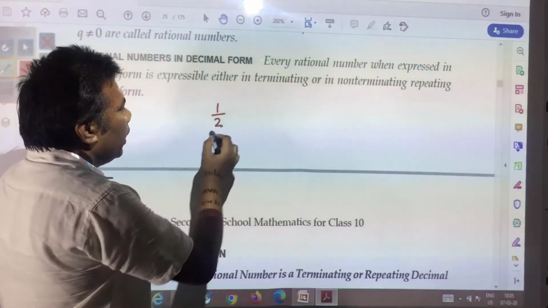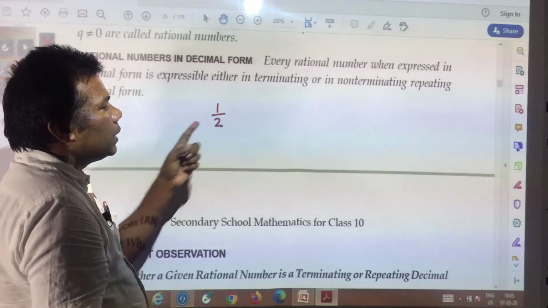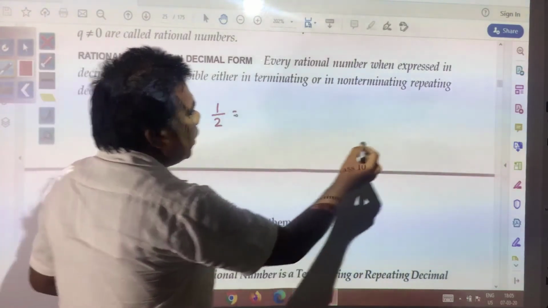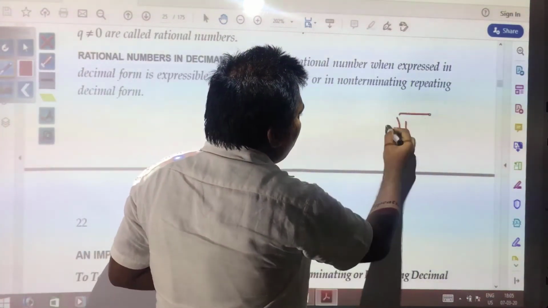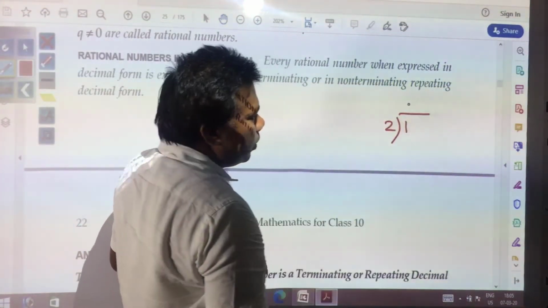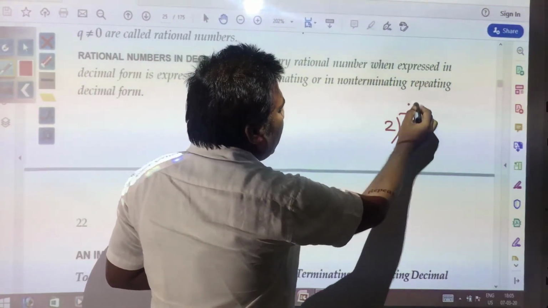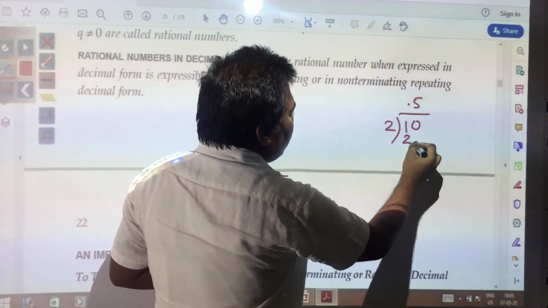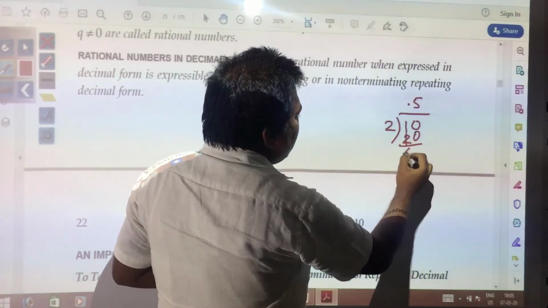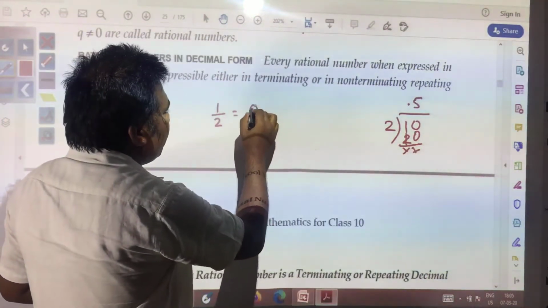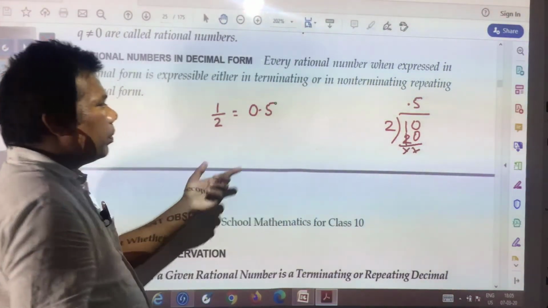If you are expressing this in decimal form, just divide 1 by 2, and here you will have decimal 0 and 5. So what you got is 0.5.